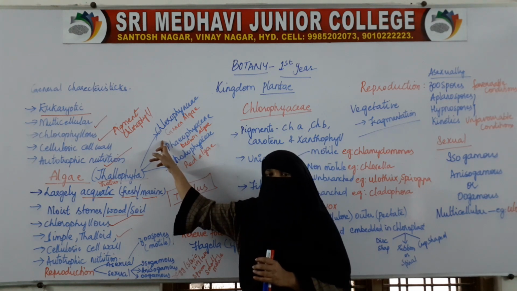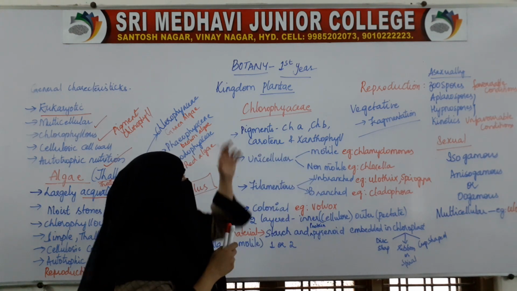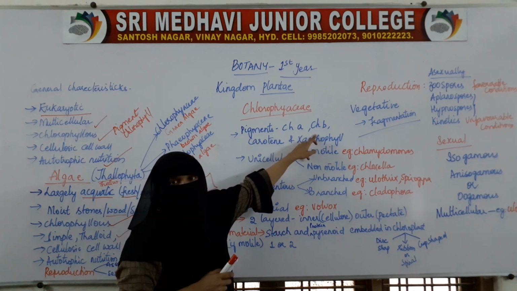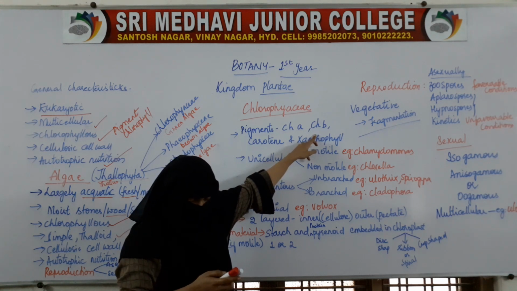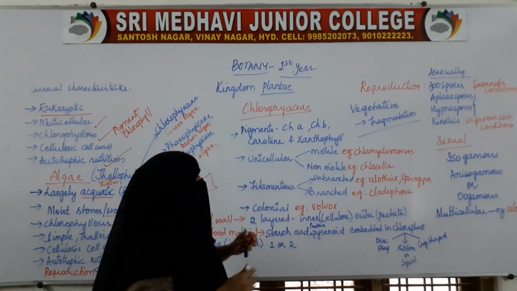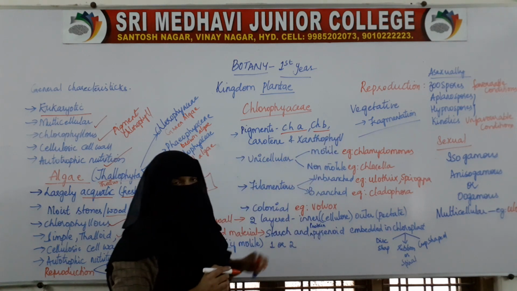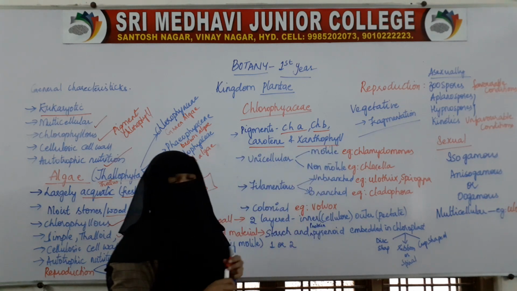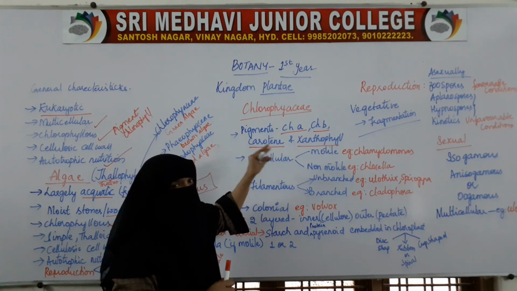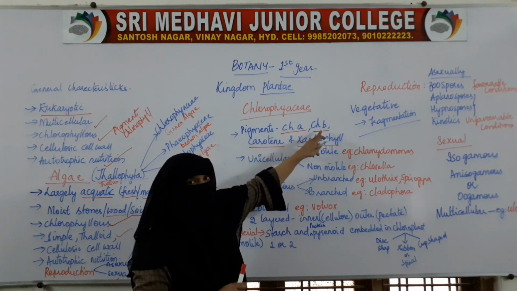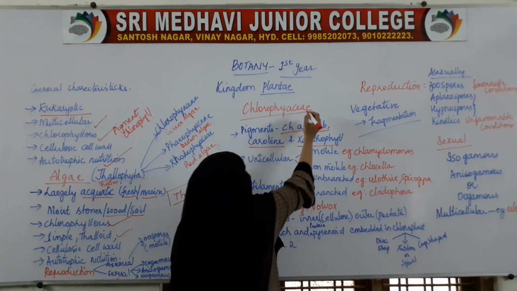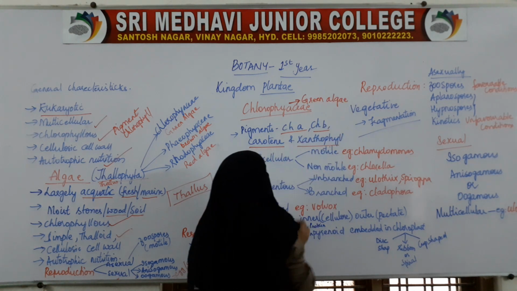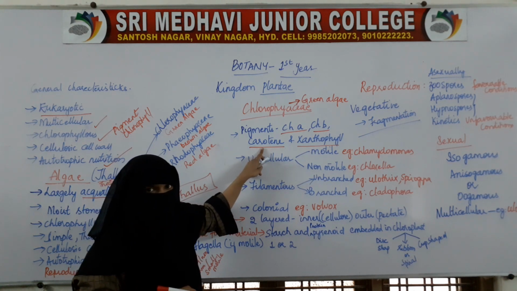Coming to the first one, Chlorophyceae. The major prominent pigments are chlorophyll A and chlorophyll B. Along with chlorophyll A and B, carotene and xanthophyll are also present. But the prominent pigments are chlorophyll A and chlorophyll B. That is why it is also called green algae.